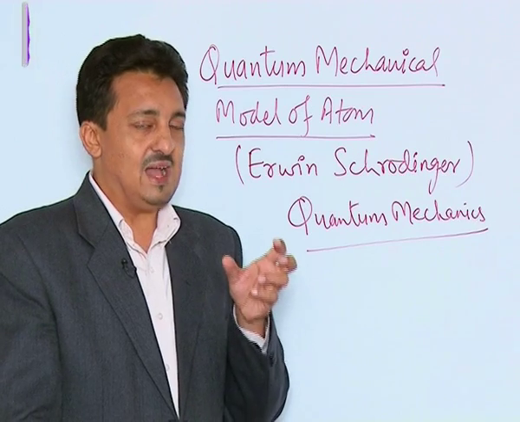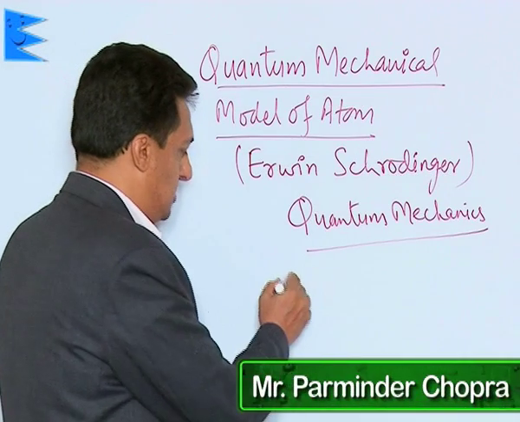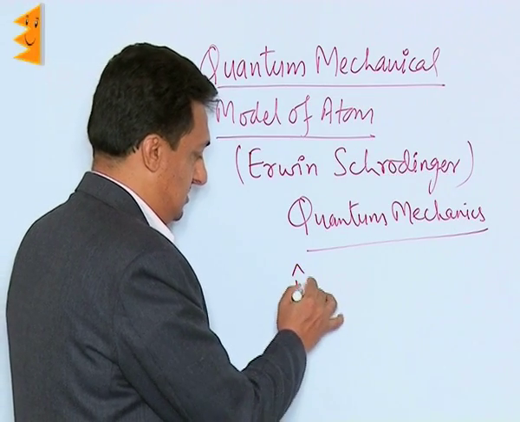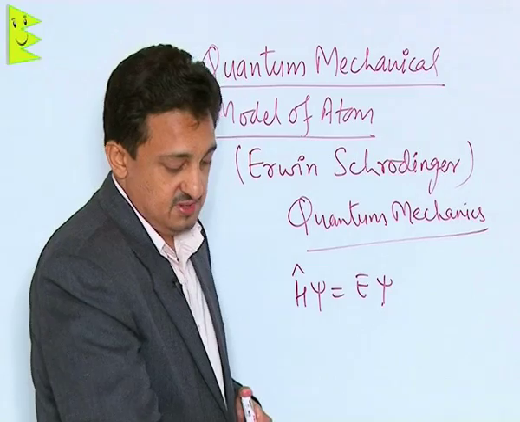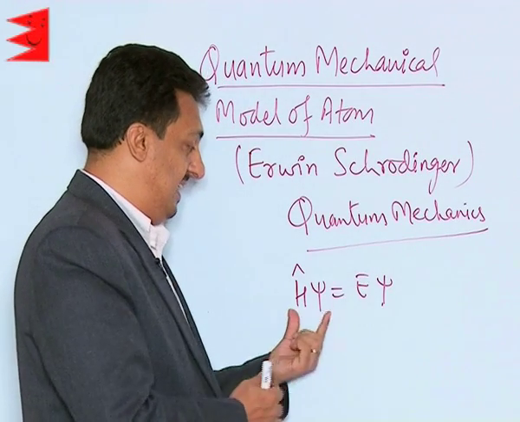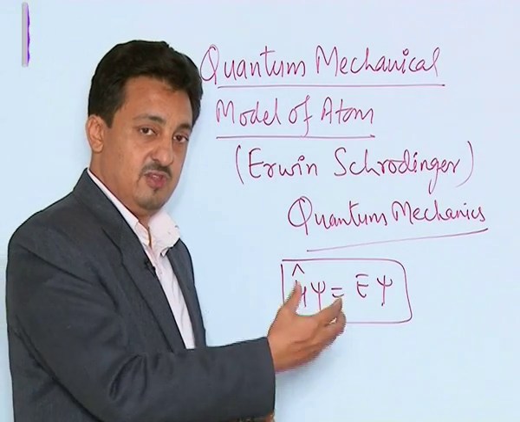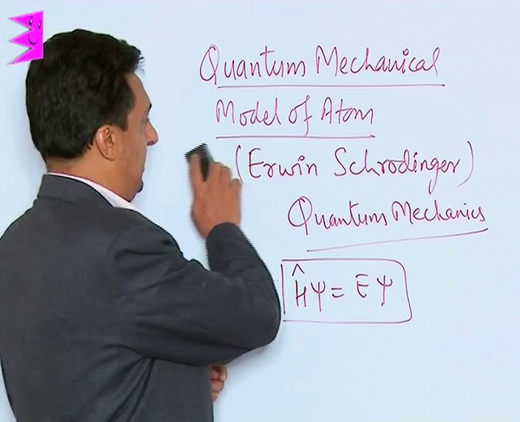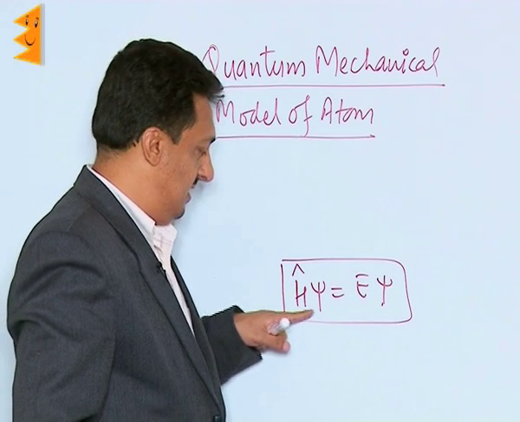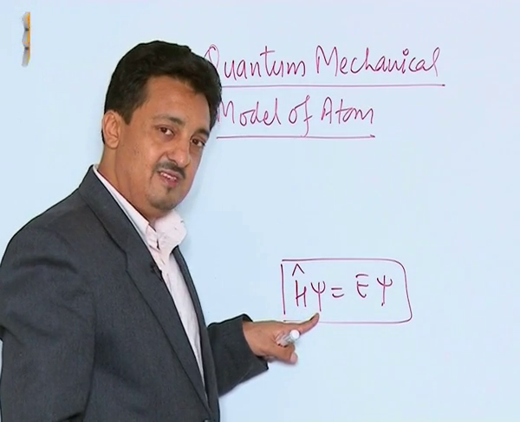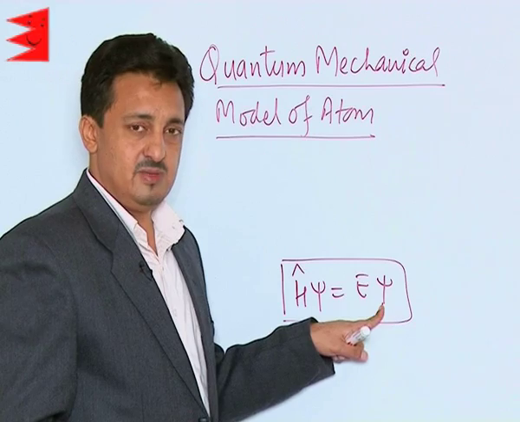The basic equation from which Schrödinger started is written as H psi = E psi. This equation, as written here, is a very simple representation of the equation which, on solving, becomes a very big and complex equation. Here H cap is the Hamiltonian operator. The symbol psi is the electron wave, and E is the energy associated with the electron wave, and this is again psi.